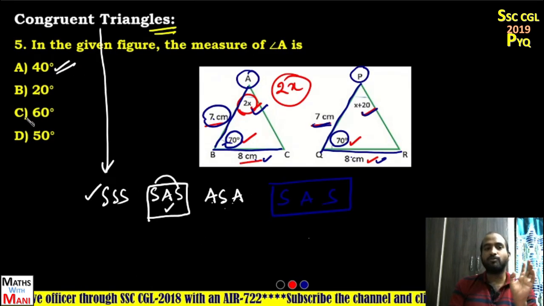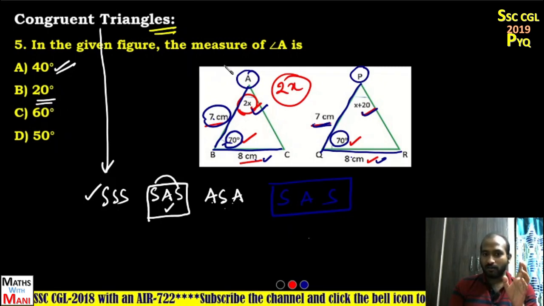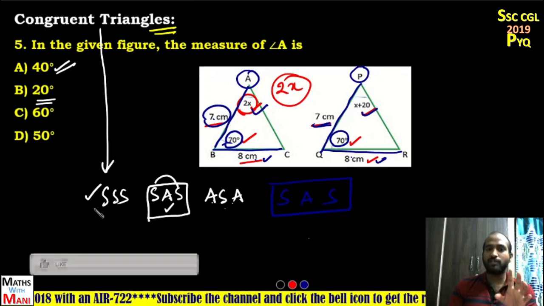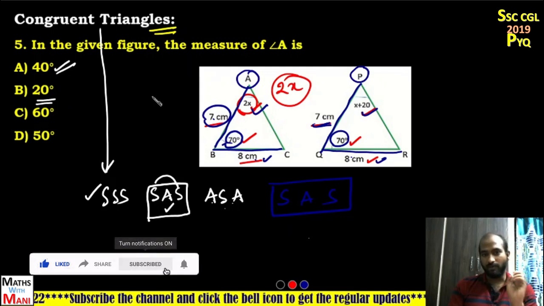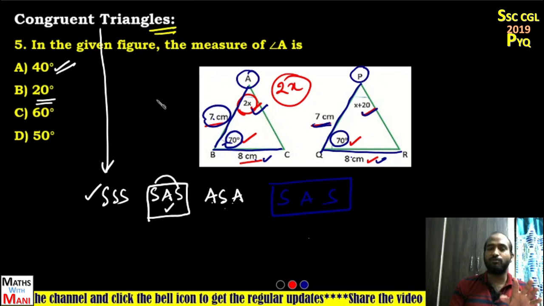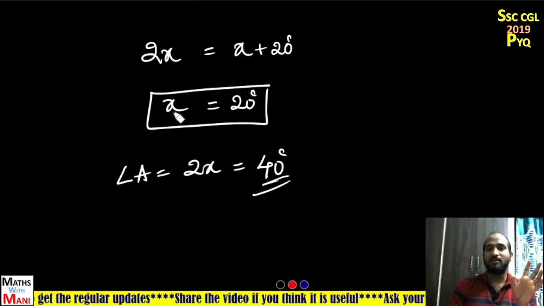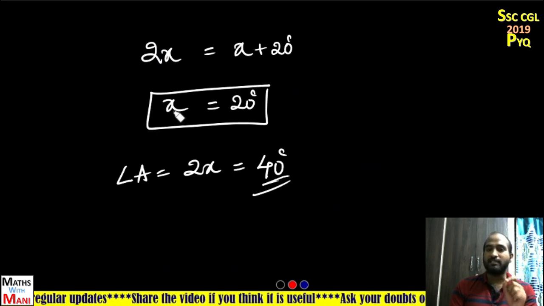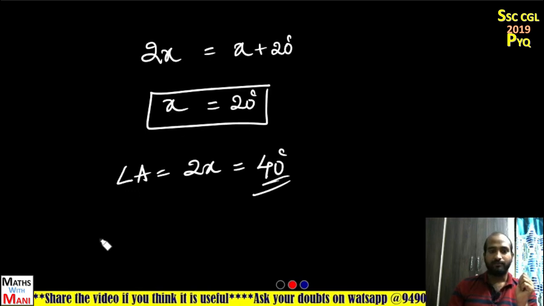But most of the students put option B, because most of the students follow this same procedure which I followed, but they didn't read the question fully. They thought that they had to find the value of x, because in most of the mock tests they asked the value of x like that. So in their mind they put the value of x as the answer, but it is not the value of x, it is the value of angle A, which is nothing but 2x. Okay, that's it.